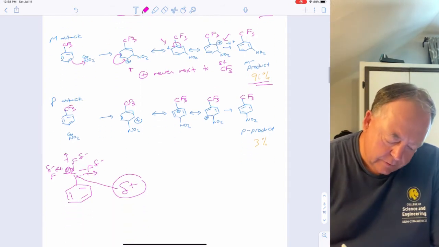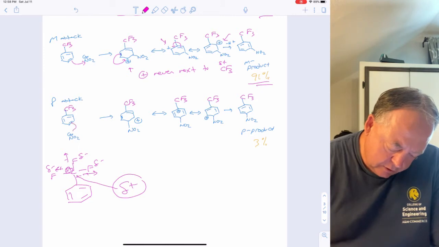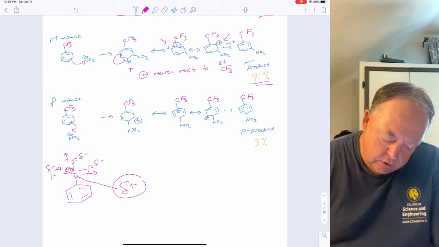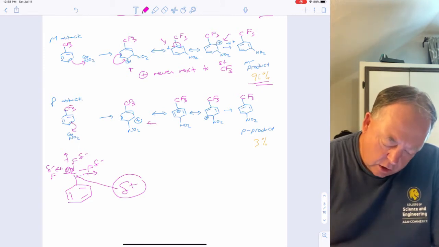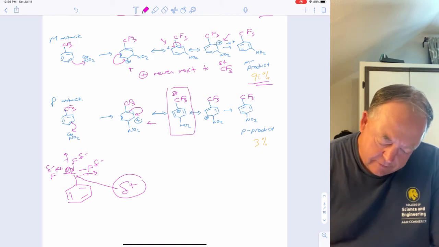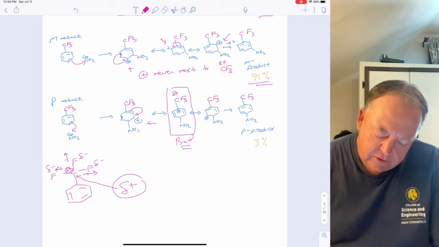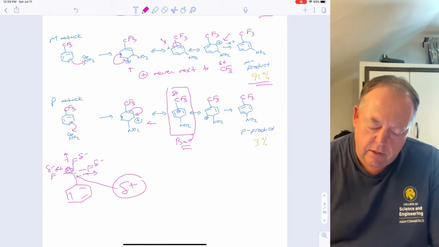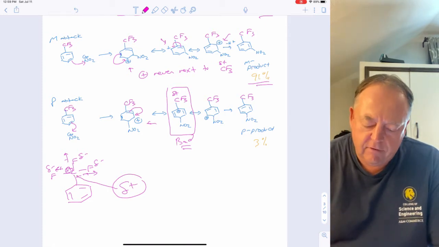If you did para substitution instead, so we take those electrons and make a bond to nitro, so positive is there, draw a resonance structure, flip this double bond over, now the positive is next to your CF3, that's bad. So that destabilizes this. So again, the intermediate is a hybrid of all of these structures.